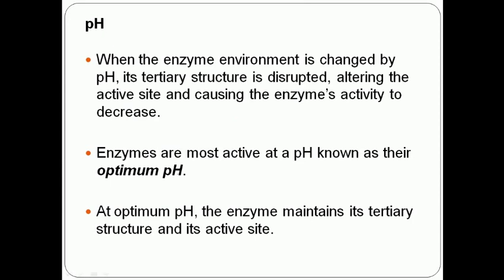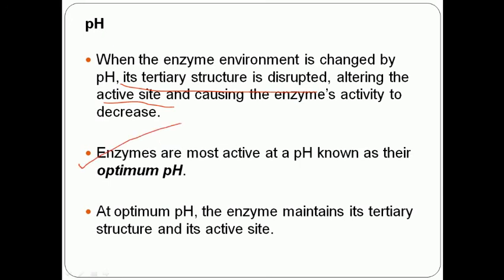pH is also very important, because it maintains the tertiary structure. After changing the pH, the enzyme's tertiary structure gets disturbed, altering the active site and causing a decrease in enzyme activity. Everything that affects the structure of the enzyme will affect its activity, because enzyme activity depends totally upon the active site, where the substrate binds and ultimately forms a product, as the substrate comes closer at that active site, as we discussed in the first lecture.